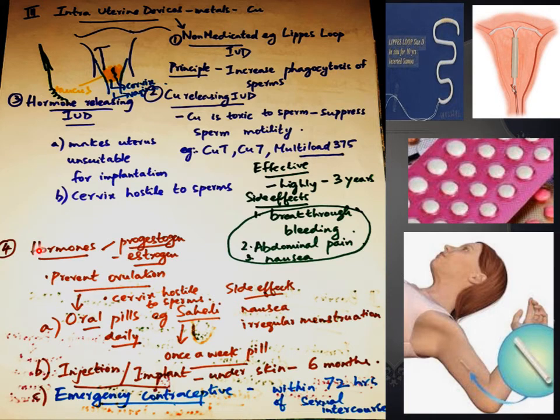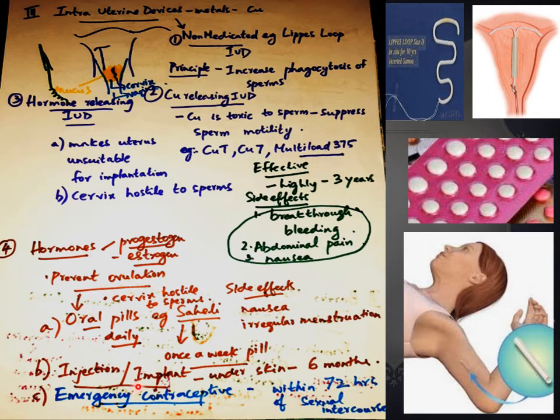The fourth method is hormonal method. Different combinations of progestogen and estrogen. Progestogen is a synthetic progesterone, and can be administered in the form of pills, implant, or emergency contraceptive. So what do these pills do? Oral pills, when taken daily, except the menstruation days, can make the cervix hostile to sperms. That means the cervix will not allow the sperms to enter into it. It also prevents ovulation.